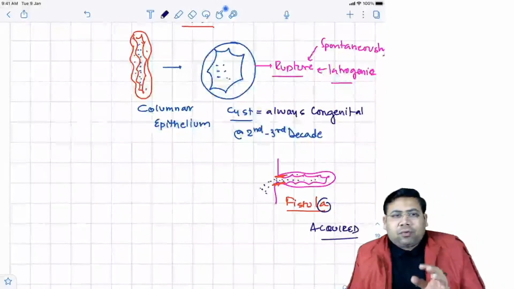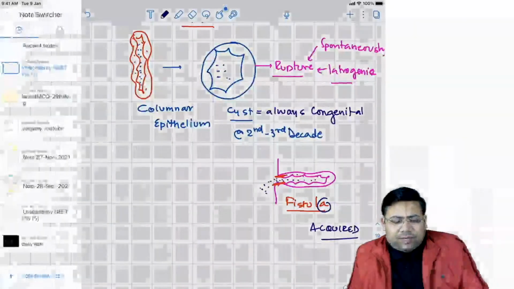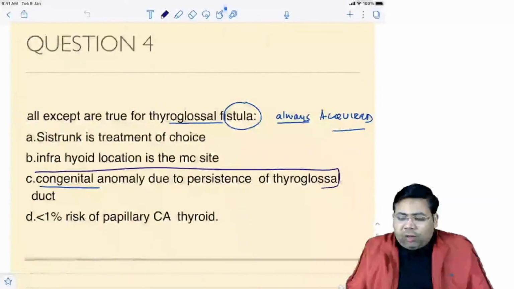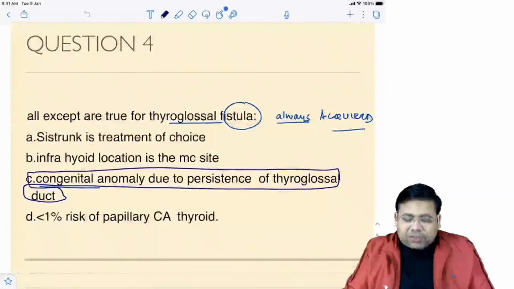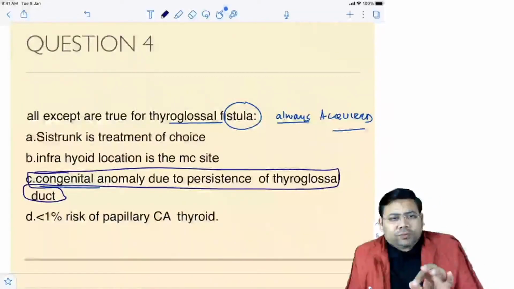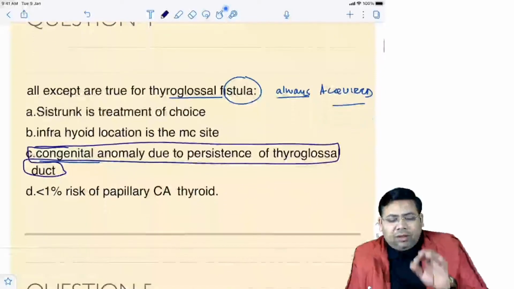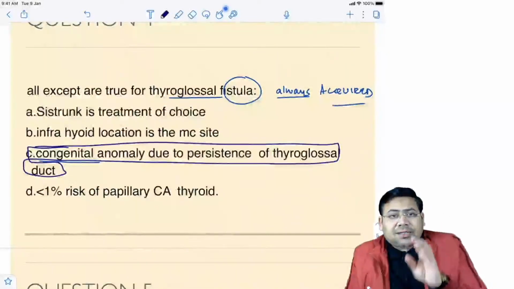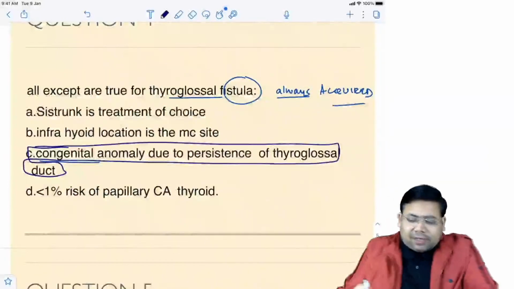Is that clear or no? So this is very, very simple. So if you read this line that it is a congenital anomaly due to persistence of duct, this is absolutely wrong. So thyroglossal fistula is an acquired anomaly, whereas a cyst is a congenital anomaly. Is that clear or no?